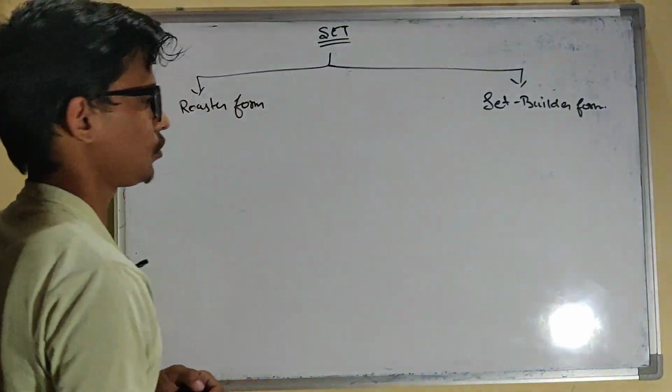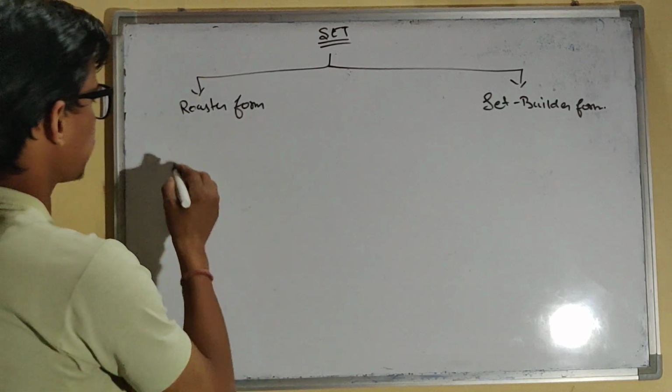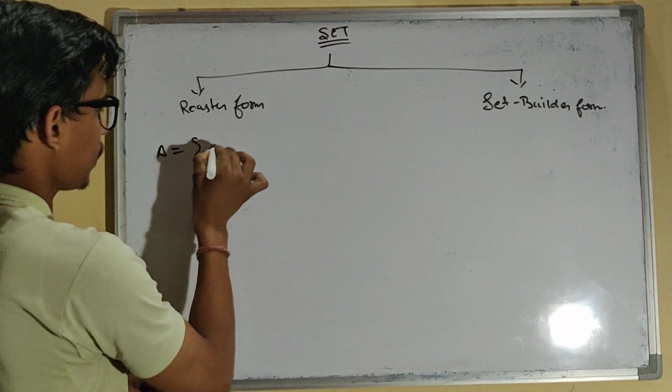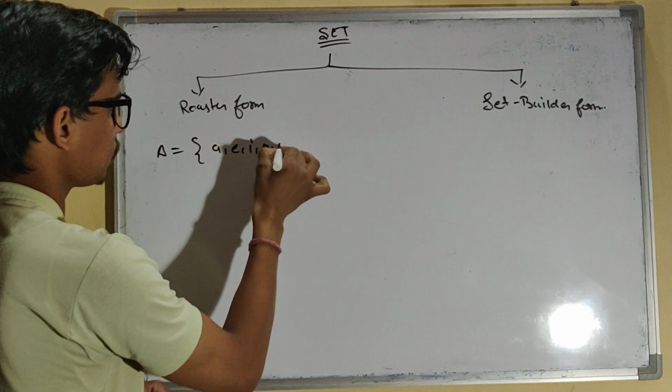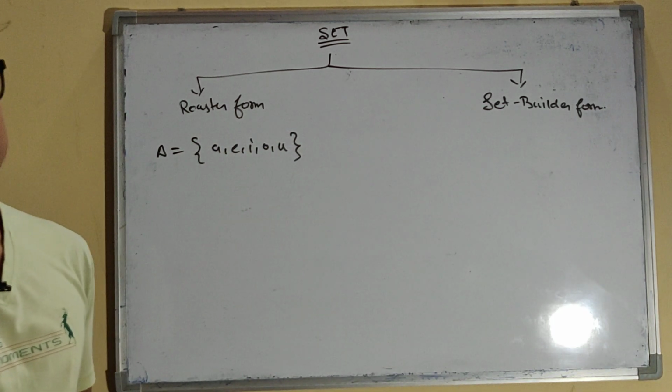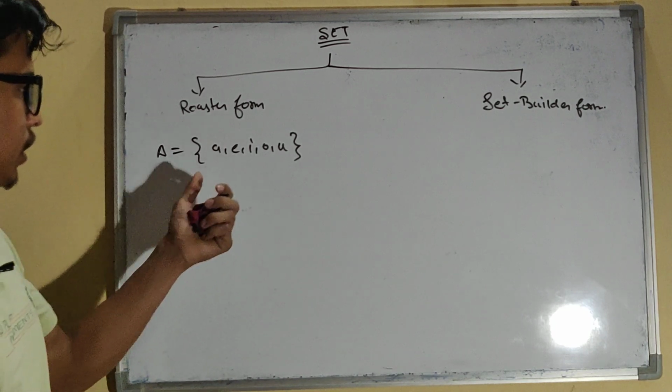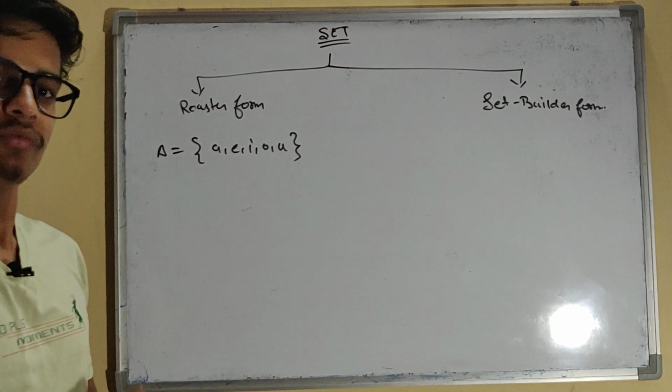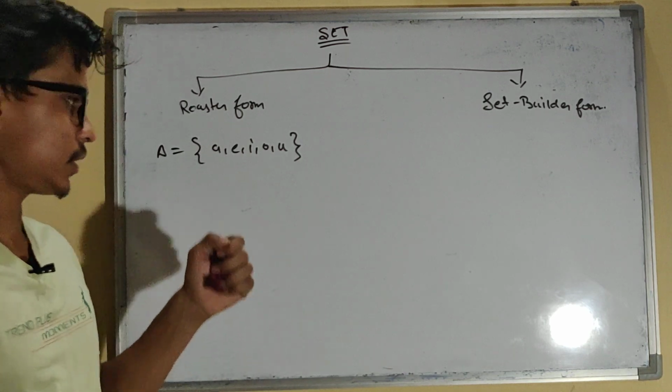Let's say I take a set A equal to A, E, I, O, U, right? A is just a collection of vowels of the English alphabet. This is one way of representing it, where we put all the elements in that particular set.